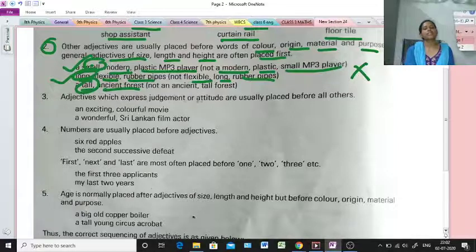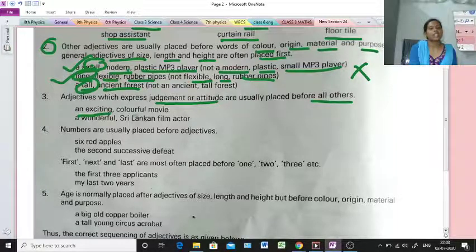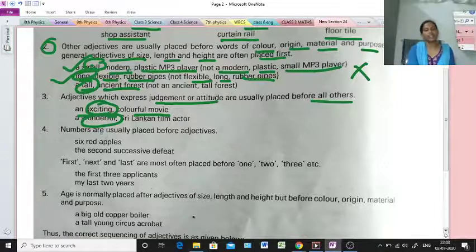Adjectives which express judgment or attitude are usually placed before all others. An exciting, colorful movie. So exciting, this is judgment or attitude. Wonderful Sri Lankan film actor. Wonderful, this is also judgment or attitude. Judgment.